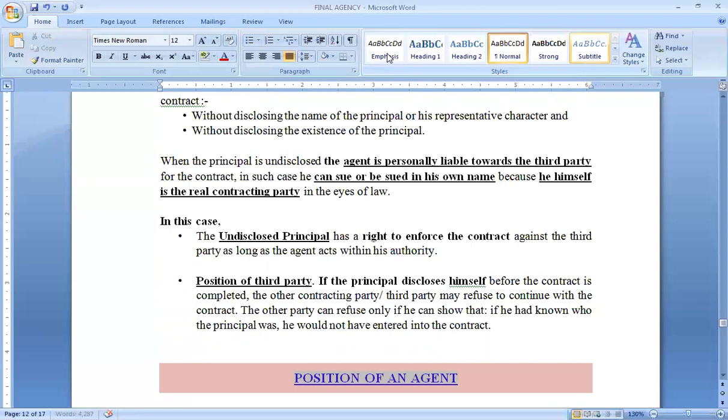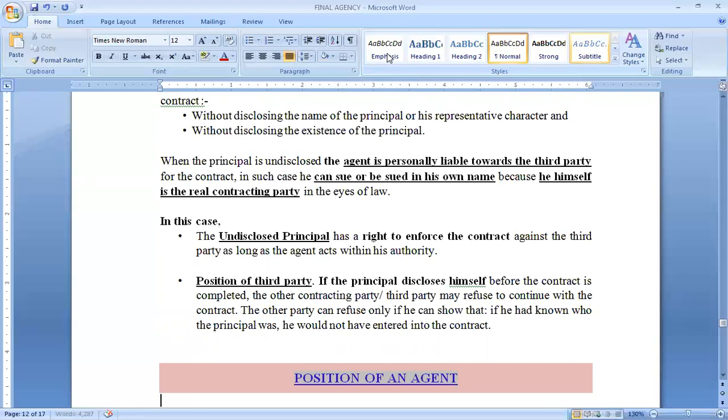For example, if the third party is doing something wrong, such as not paying money for the transaction, the undisclosed principal can also take legal action against the third party, and the third party cannot say that the principal cannot take action.